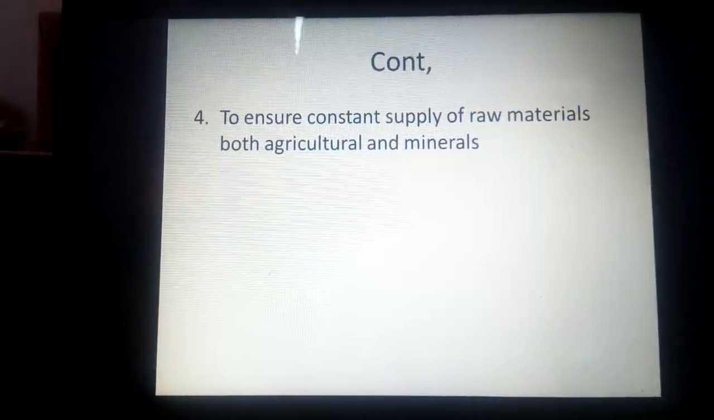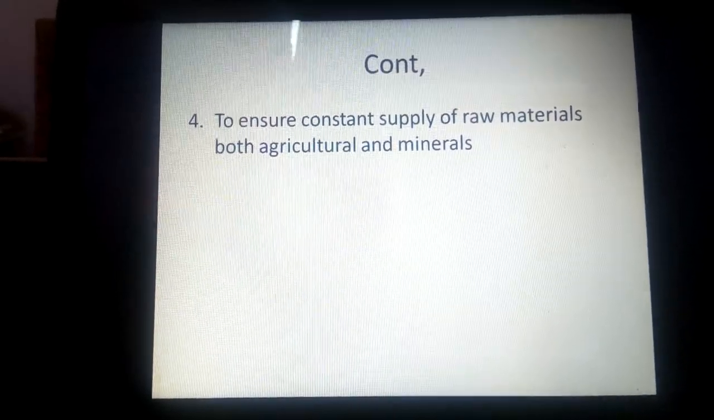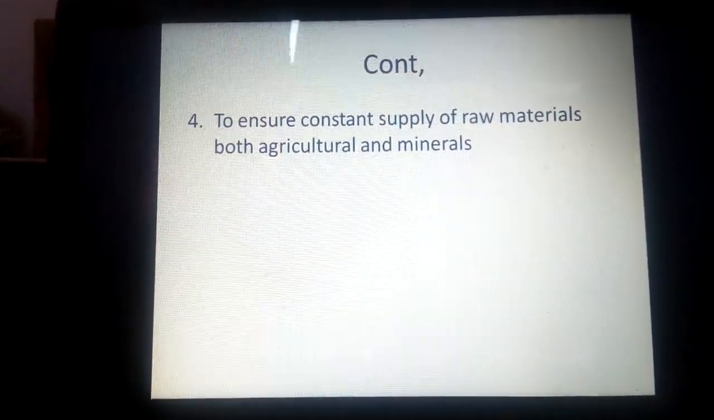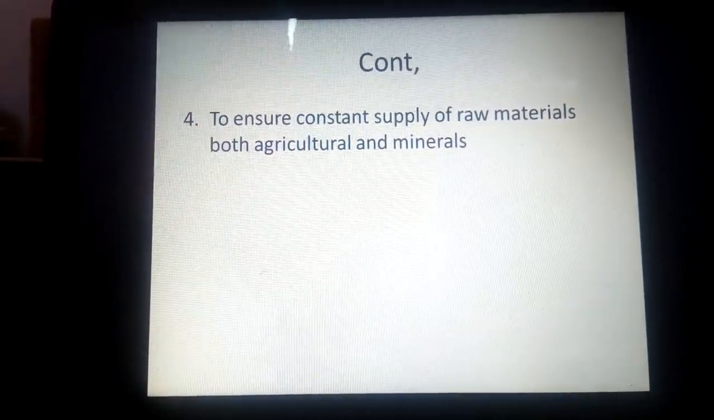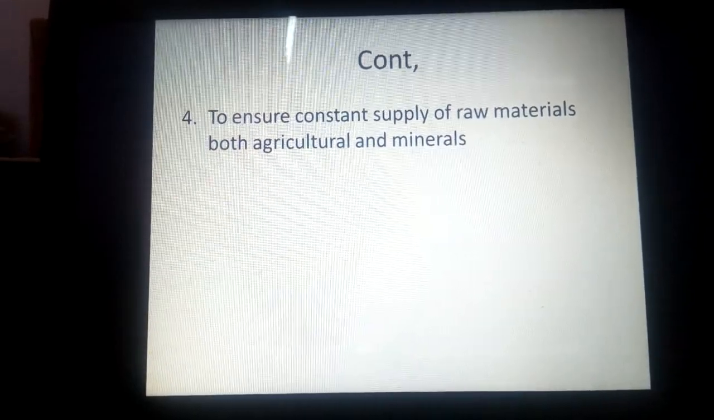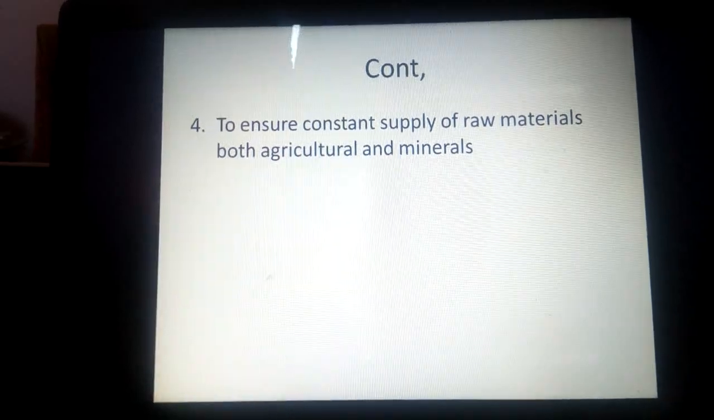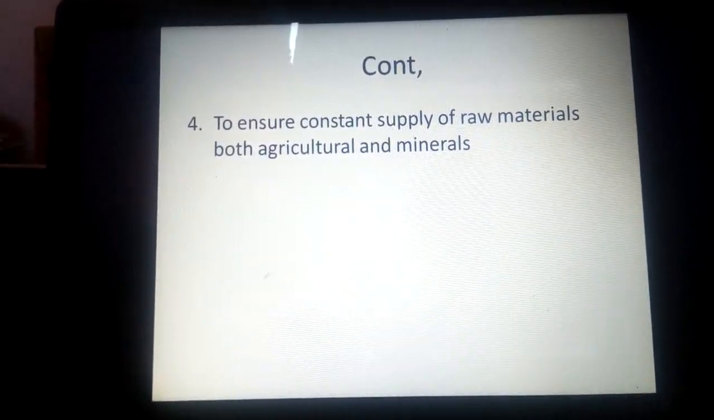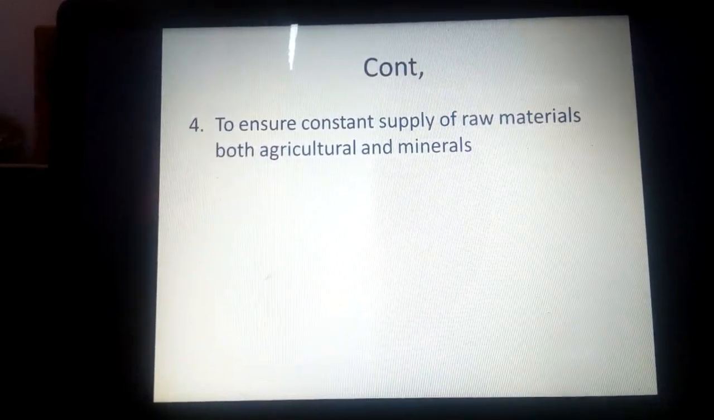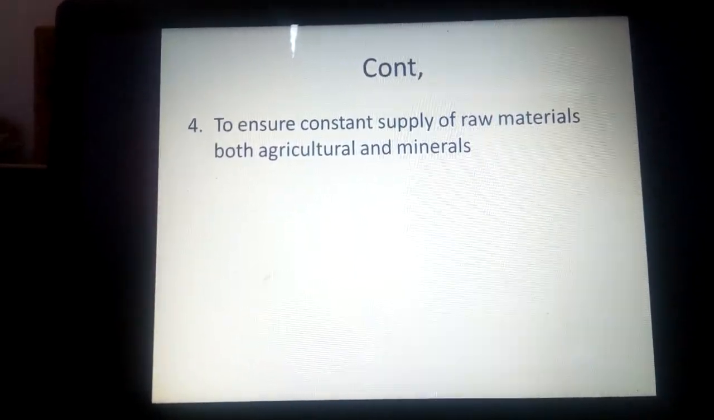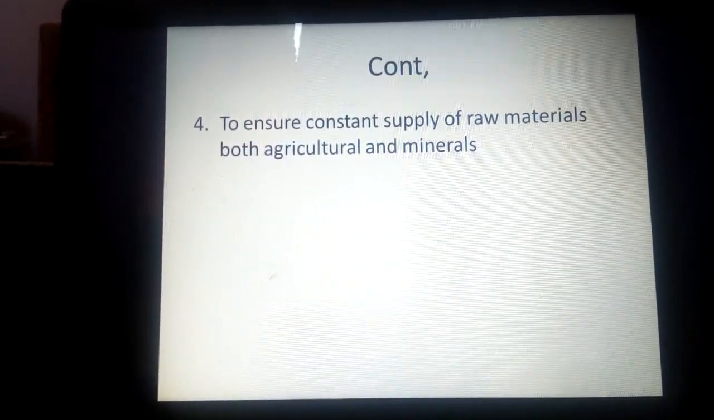But also another objective is to ensure constant supply of raw materials, both agricultural and minerals. Here it aimed at ensuring availability of raw materials for their industries. Among the raw materials we include here are agricultural products, but also minerals. Agricultural products like cotton, then sisal, and also rubber and so forth were needed so as to fulfill their industrial needs. That is objective number 4.